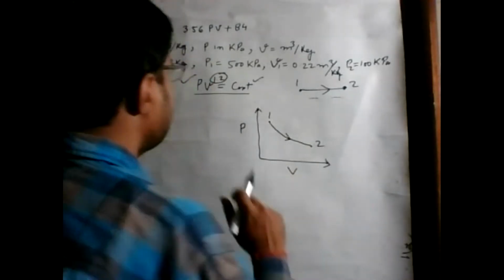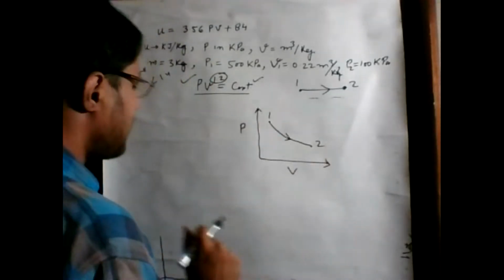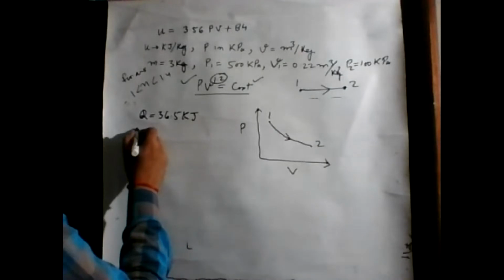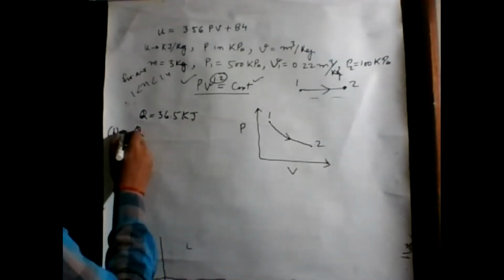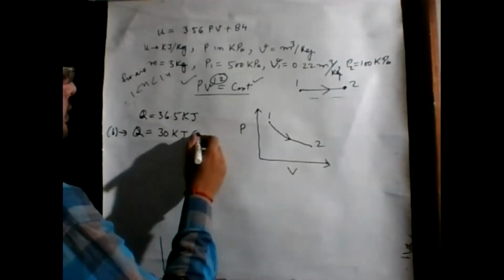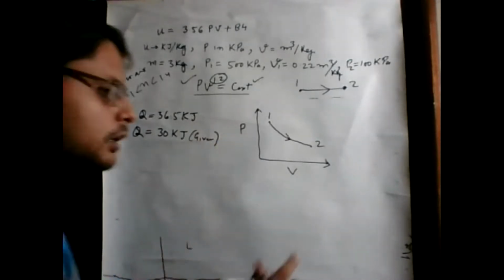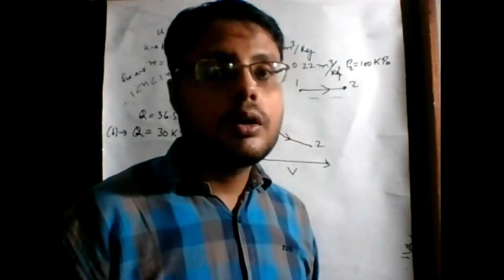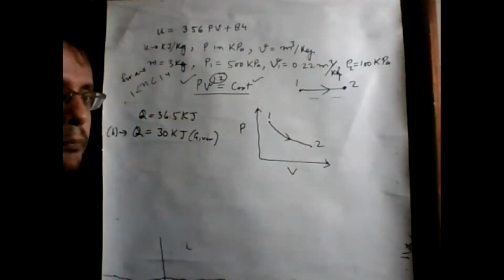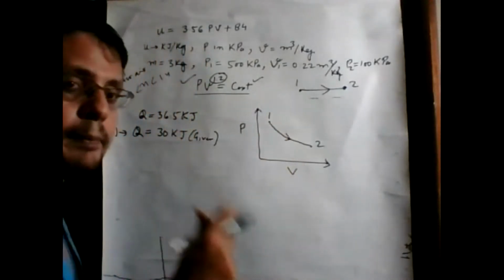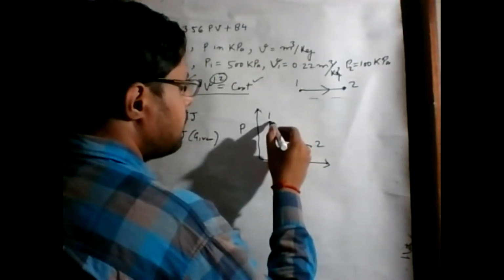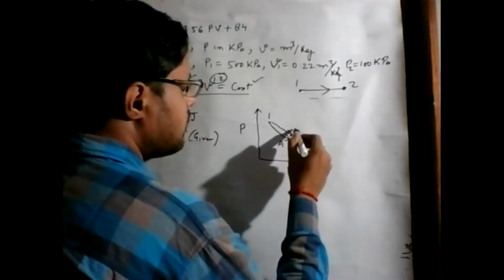But the difference is that in the first part we calculated the amount of heat to be 36.5 kilojoule. But in B part it is given that the amount of heat is 30 kilojoule. That means we know that heat and work both depend upon path history. So in spite of the states being the same, this process is happening along a different path. This is the process for A and maybe this is the process for B.